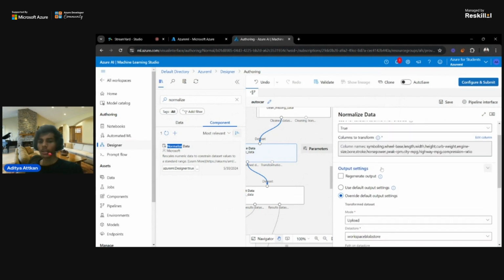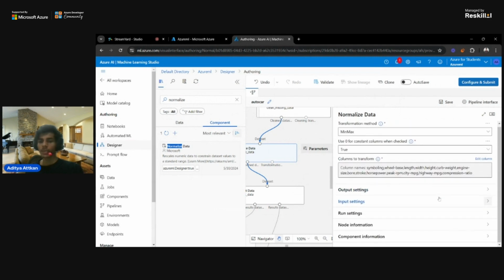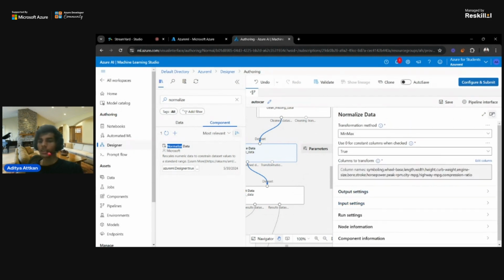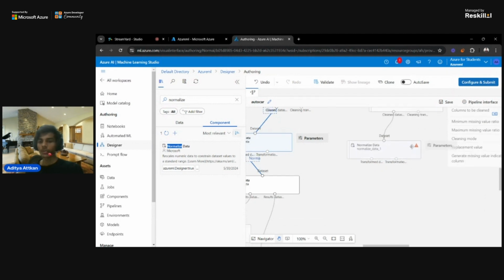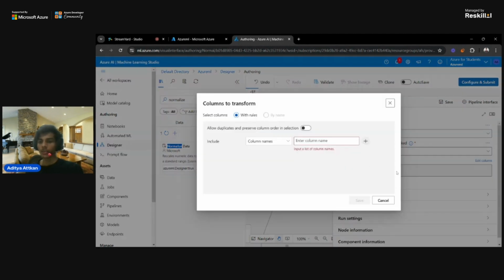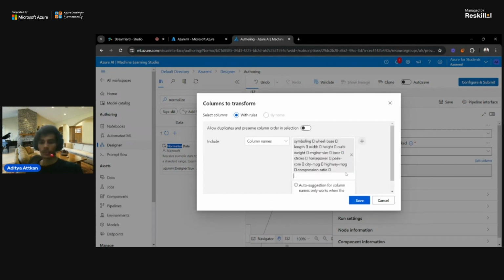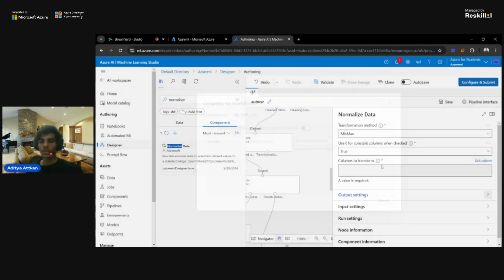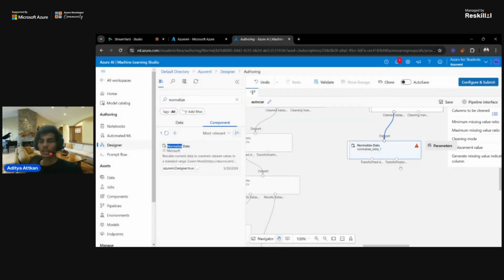But all the other things you need to take by default. These things have to be changed. So I will use min max in there, and the columns are... you can just add these columns to your normalized data.